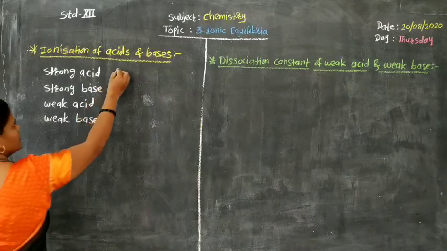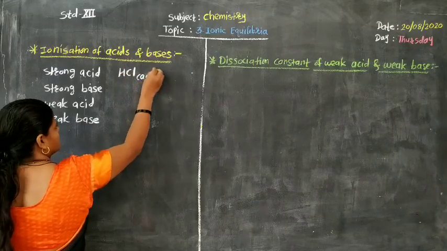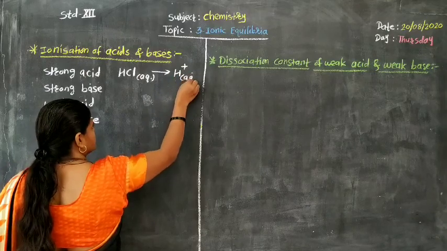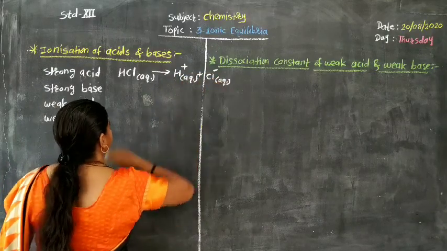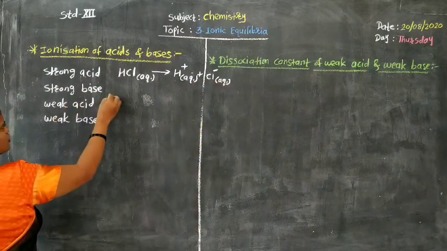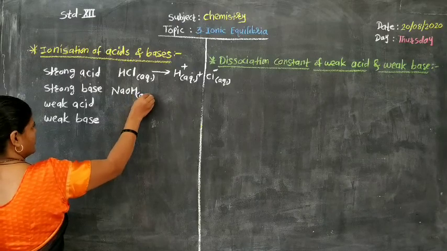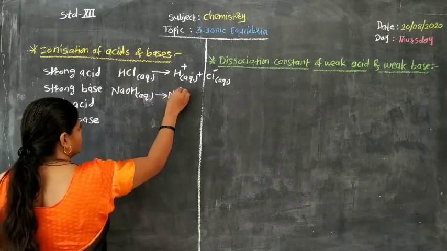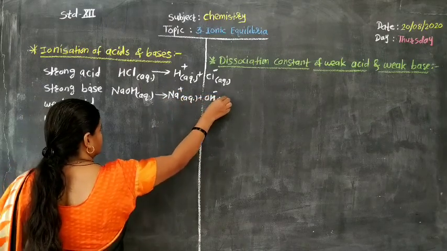For example, HCl in aqueous medium gives formation of H plus aqueous plus Cl minus aqueous. In case of strong base, NaOH is a strong base. For example, NaOH aqueous gives formation of Na plus aqueous plus OH minus aqueous.